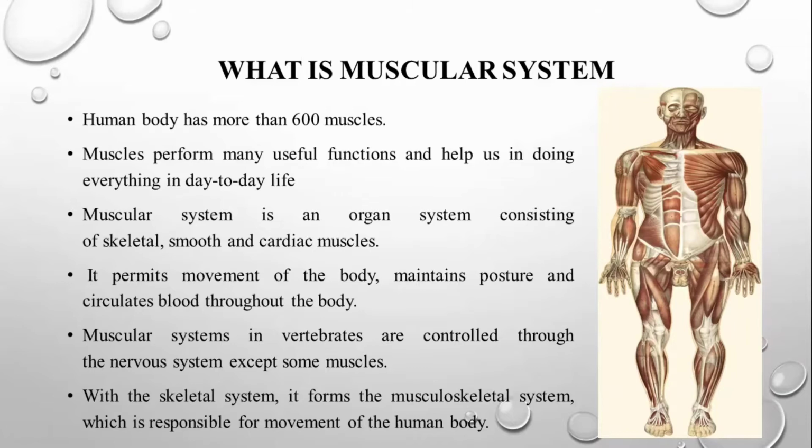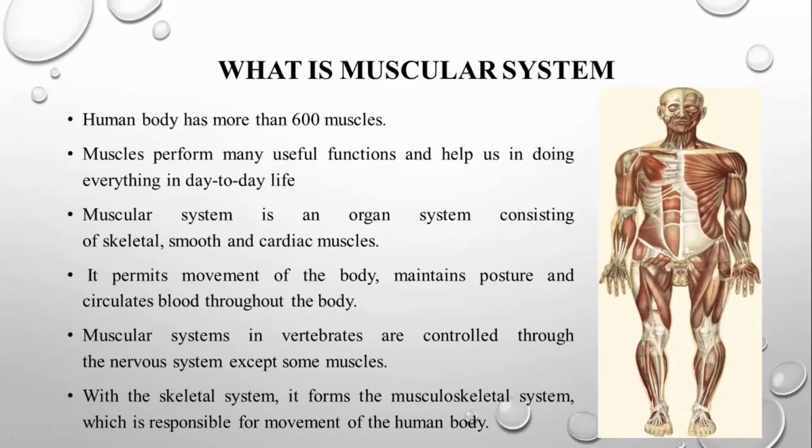It permits the movement of the body, as I said, maintains posture, and circulates the blood throughout the body. The muscular system in vertebrates is controlled through the nervous system, except some muscle, especially our cardiac muscle. With the skeletal system, it forms the musculoskeletal system, which is responsible for the movement of the human body.